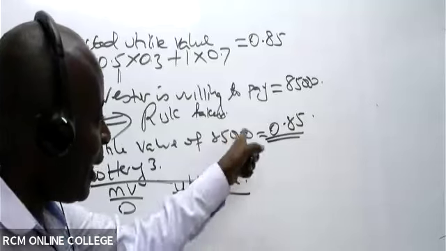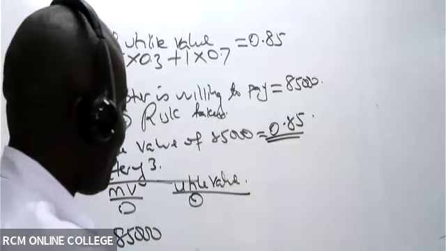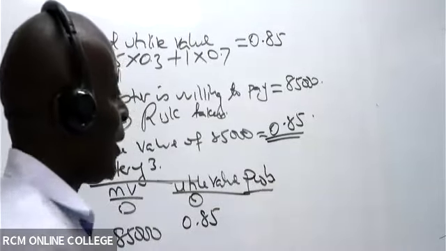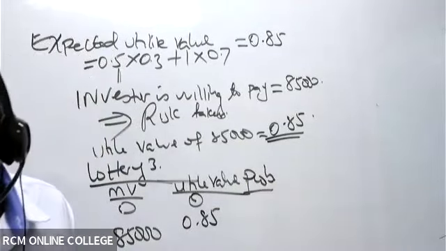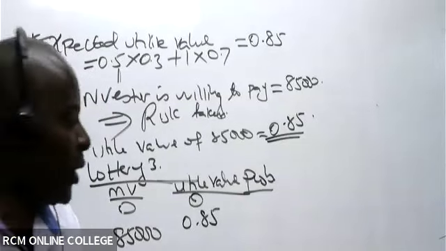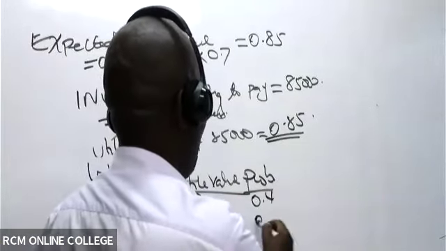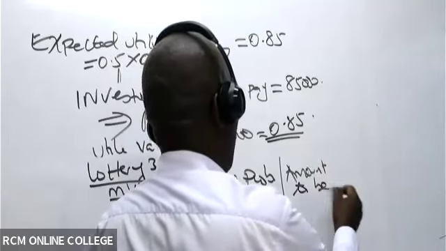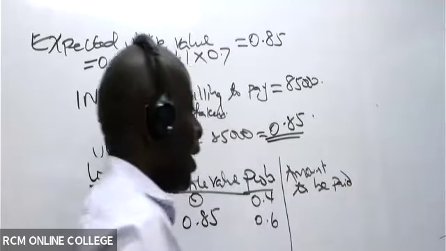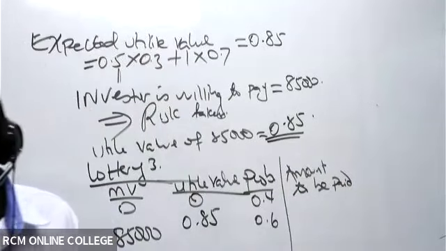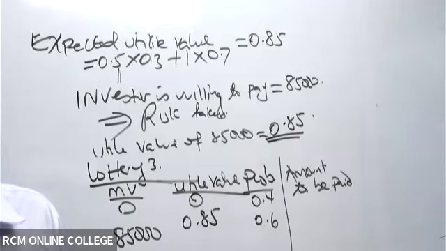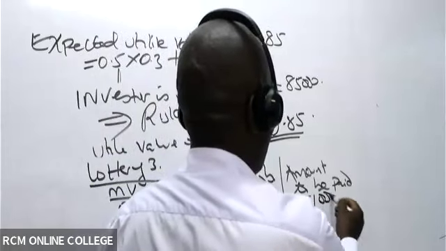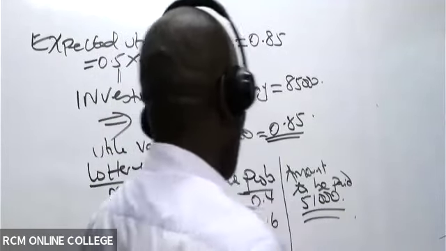Tumeipata mahali hapa. Utile value of 85,000 is 0.85, like that. And then these guys have given me the probability, 0.4 and 0.6, and the amount to be paid for the lottery is 51,000.